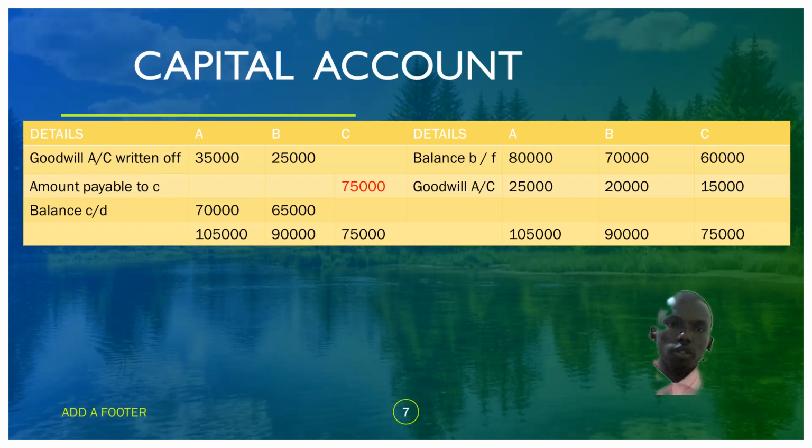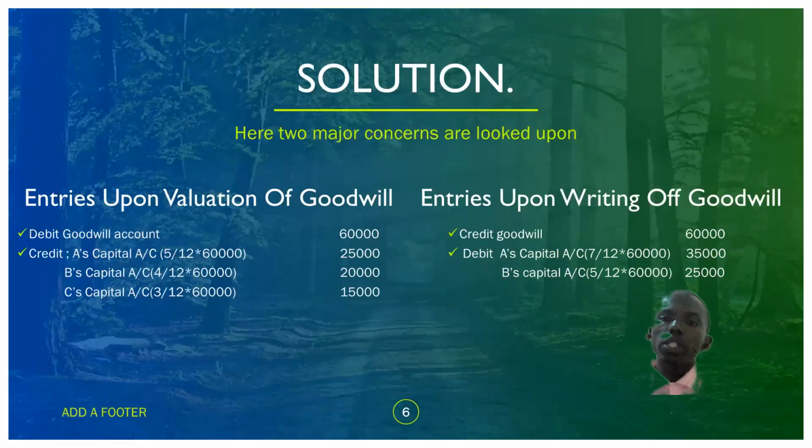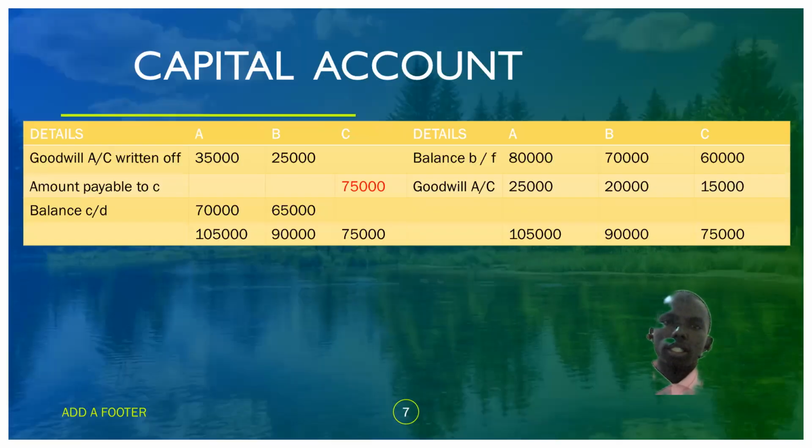We write it off, as we had illustrated, using the new profit sharing ratio, excluding the exiting or retiring partner. We saw that A was to receive 7 out of 12 times 6,000, which is 35,000. B was to receive 5 over 12 times 6,000. Those amounts should go to the debit side of the capital account.